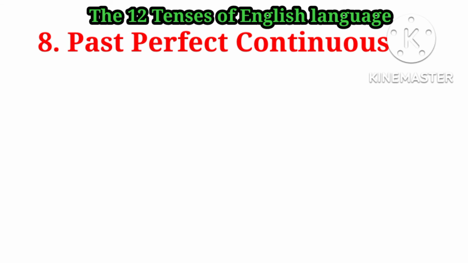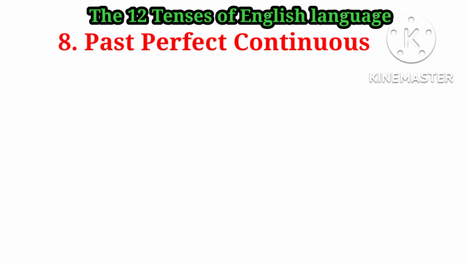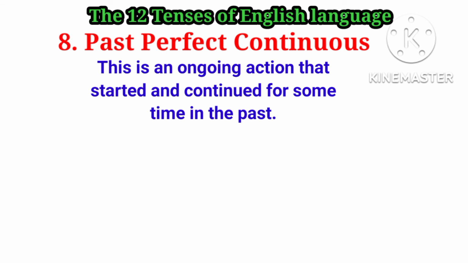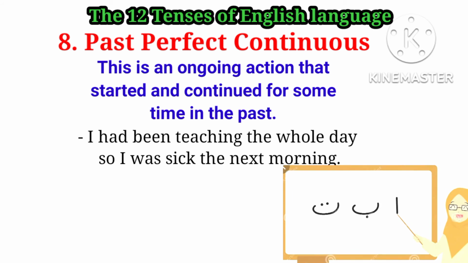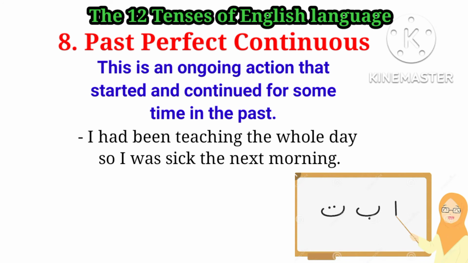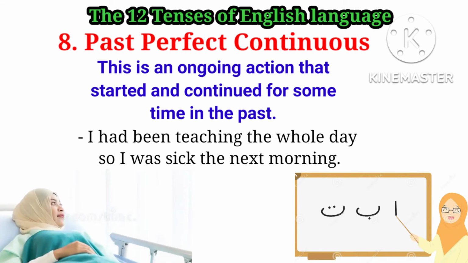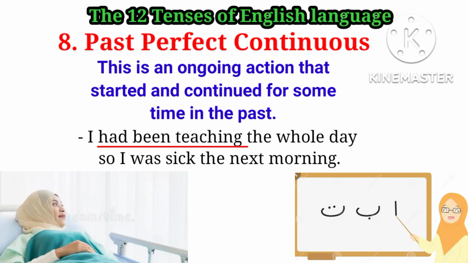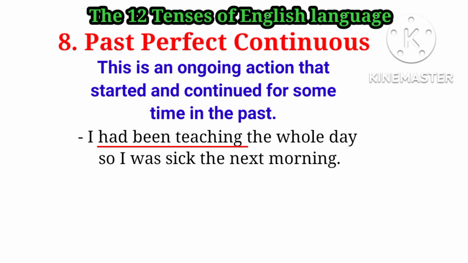Then the past perfect continuous. This is an ongoing action that started and continued for some time in the past. This example, I had been teaching the whole day, so I was sick the next morning. So the reason why I was sick is that I had been teaching the whole day. So that's why the next morning I was sick. So we have two past actions here also.